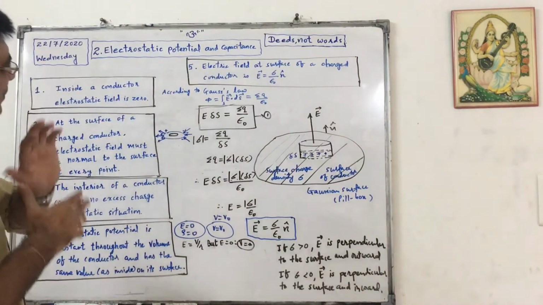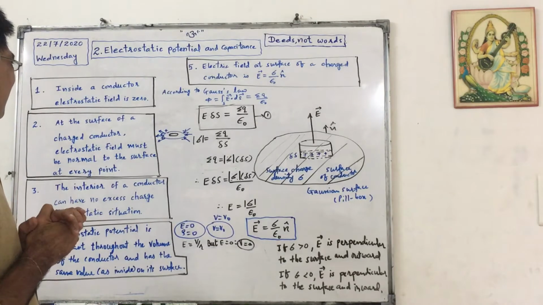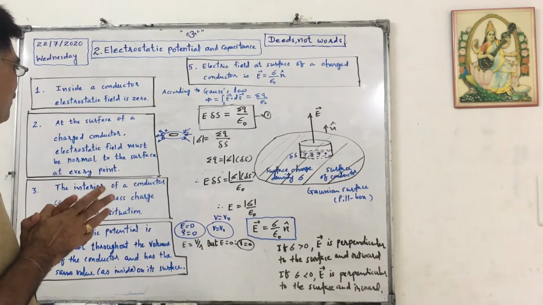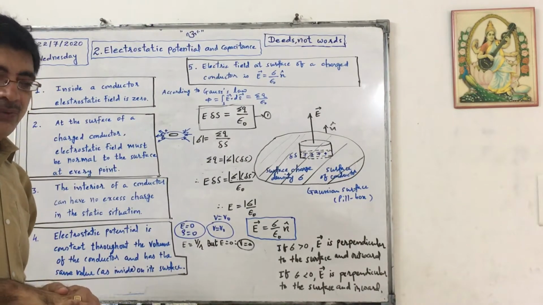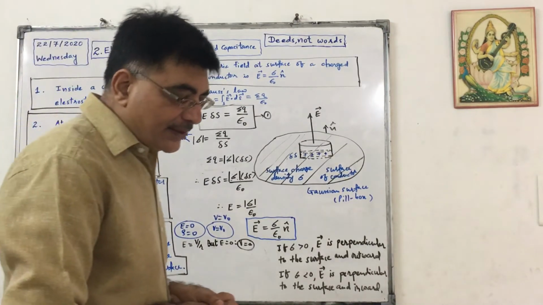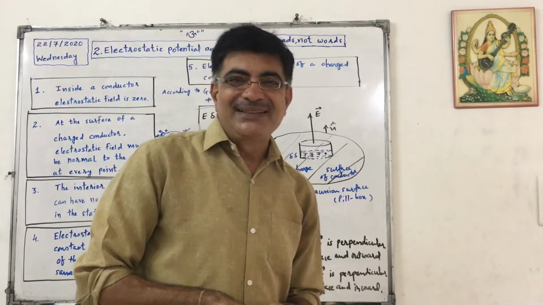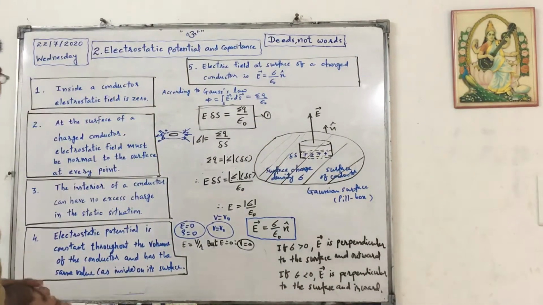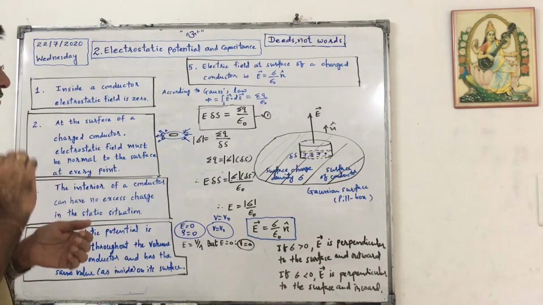Second lesson, electrostatic potential and capacitance. We have to understand what happens inside a conductor in electrostatics. First of all, inside a conductor, electrostatic field is zero.